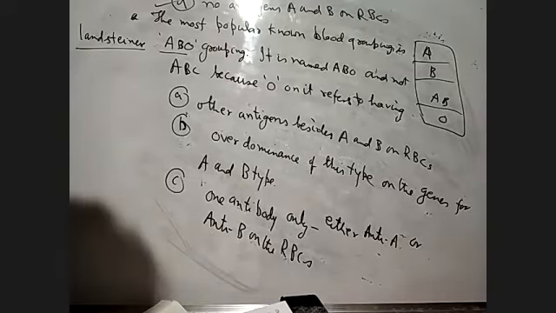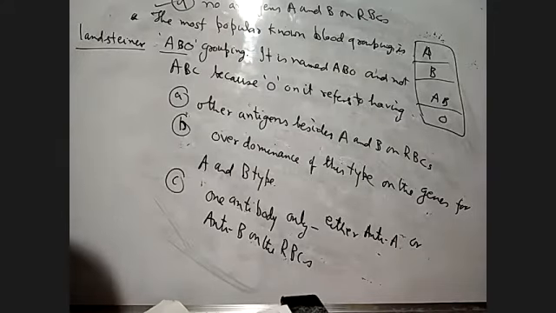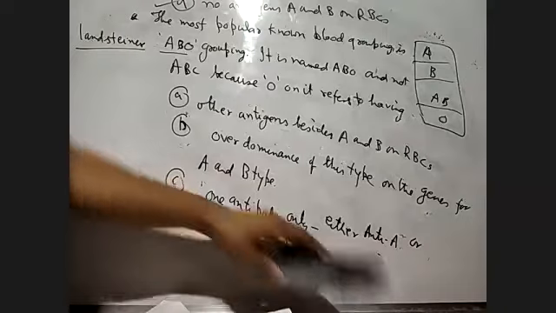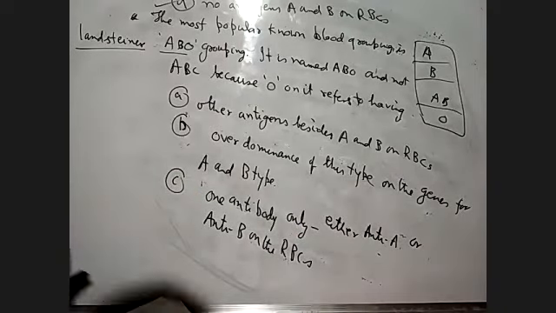Okay, one more question will go. Then after that, we will start the new part of the circulatory system. This question is also very important in the exam.